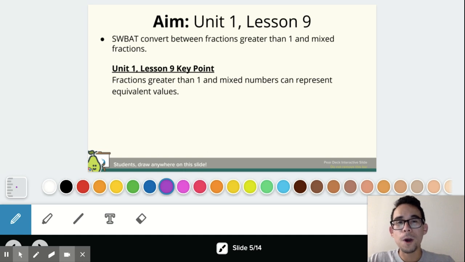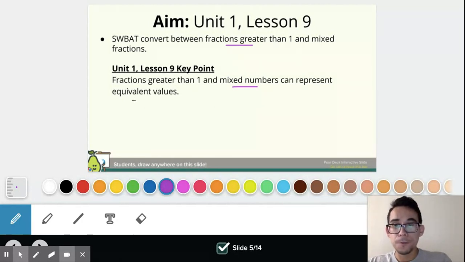Hello, scholars. Welcome to our Unit 1, Lesson 9 and 10 review, which is all about equivalent fractions and decimals. Our aim for Unit 1, Lesson 9 is scholars will be able to convert between fractions greater than 1 and mixed numbers. And our key point for this lesson is fractions greater than 1 and mixed numbers can represent equivalent